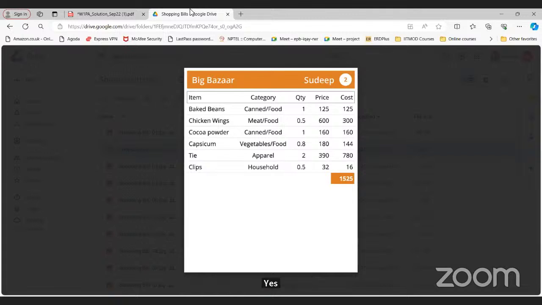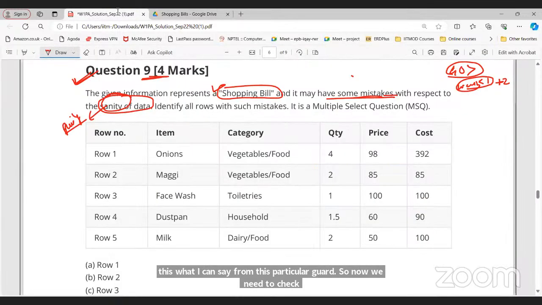When I multiply quantity with price, I get the cost. 0.5 into 600 is 300, right? So quantity multiplied by price is basically cost. Then if I sum the cost of all the items, I get the final total cost. So now we need to check whether this structure is satisfied here or not.